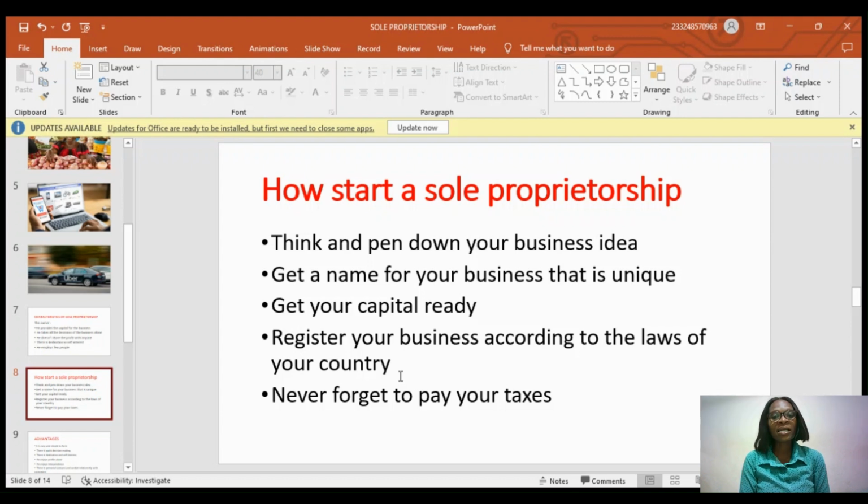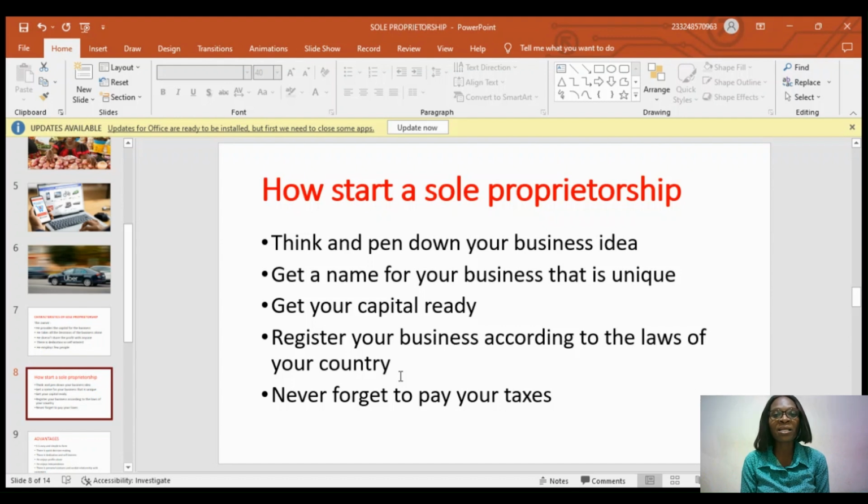the next thing you want to do is to register your business according to the laws of your country, because for tax paying purposes, you have to register your business so that you don't get into trouble with the government or the state. Once you're done registering your business according to the laws of your country, you can then move on to make sure you pay your taxes. Don't forget to pay, because not paying could get you into trouble one day. So the best thing for you to do is to stay safe once you're starting a new business.